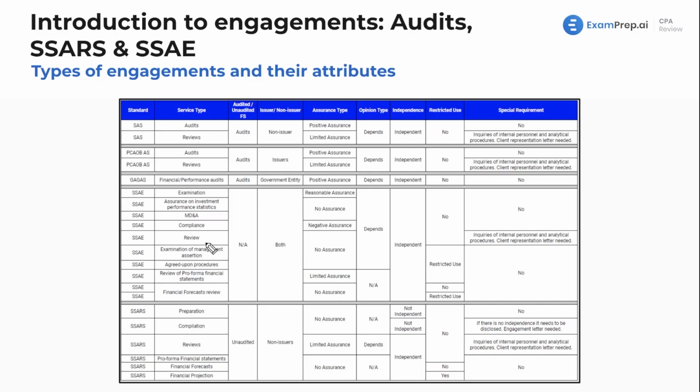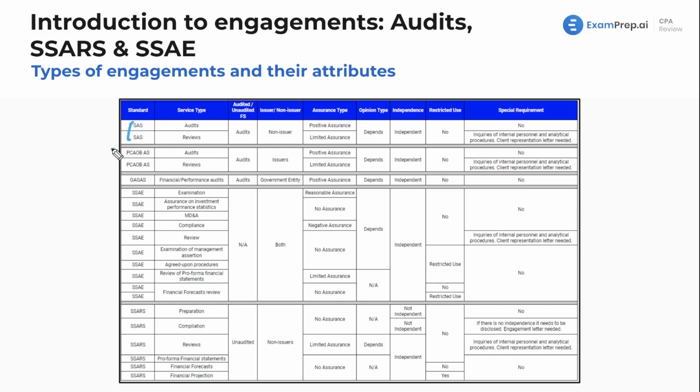And as mentioned, you may have engagement types that fall under both. We see that reviews fall under pretty much everything here. We'll also talk about what that means and why that is. Now, let's just go over this briefly. Statements on auditing standards. This is just auditing standards, right? We're going to talk about this and see the differences here. So this is generally specific to an audit. Obviously, we've got a review kind of all around.